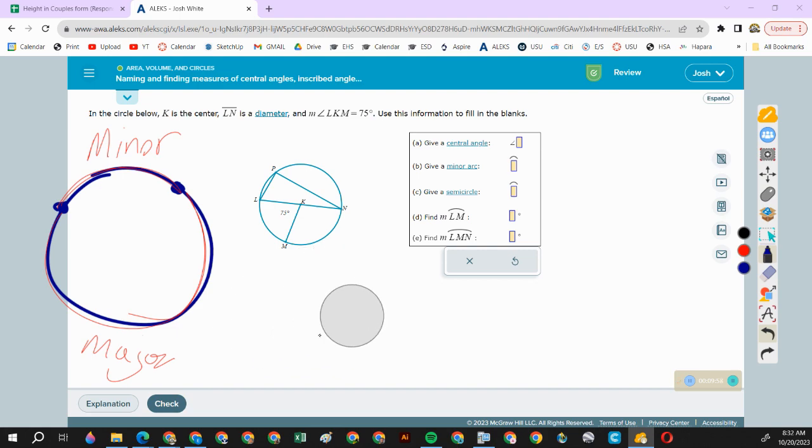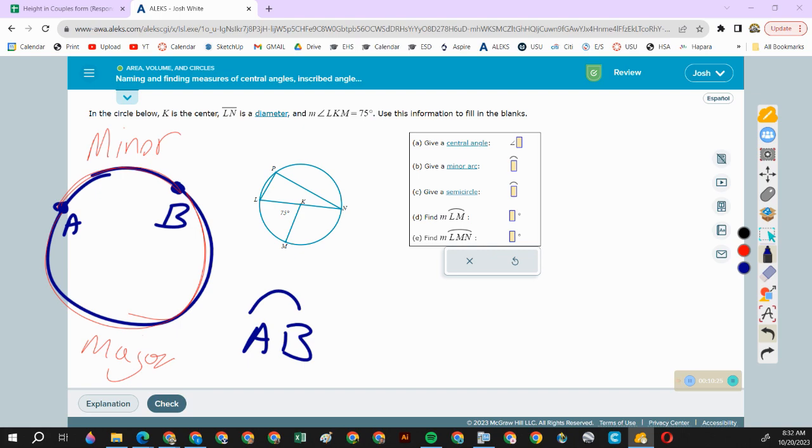All right. So how do we name arcs? Well, if I give these points labels A and B, the arc AB always represents the minor arc. So if you label an arc with 2 letters, that is always the little one. Can you remember that?